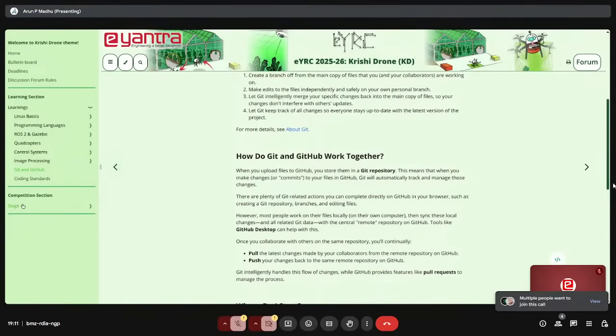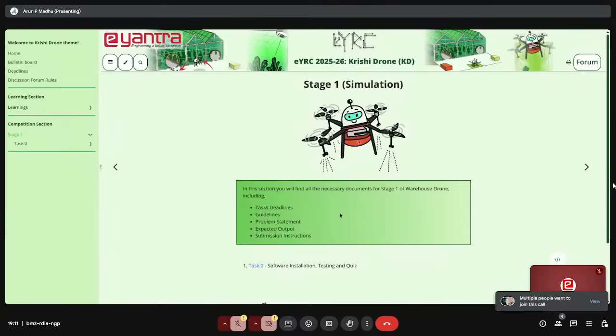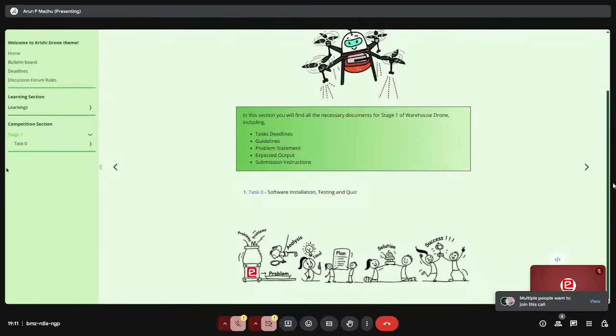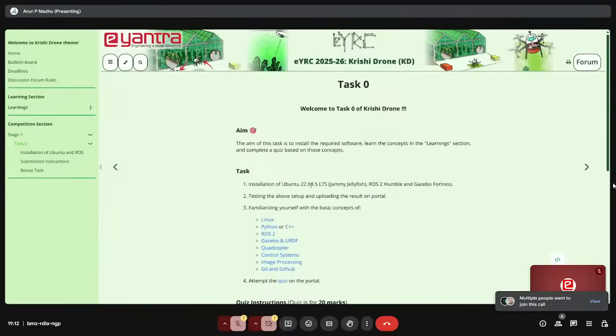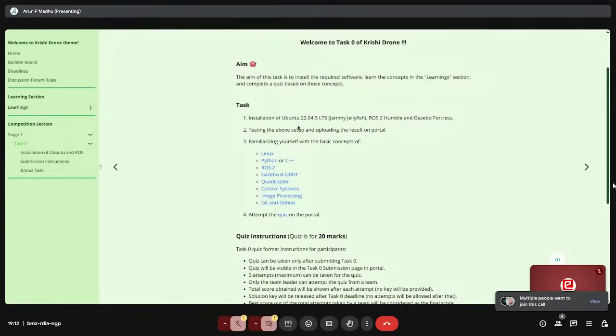Now we come to the competition section, stage one. Now only task zero is live. You can click here, or click here. It's up to you. This is task zero of Krishi Dhan. It's just installation of Ubuntu 22, ROS 2 Humble and Gazebo Fortress.